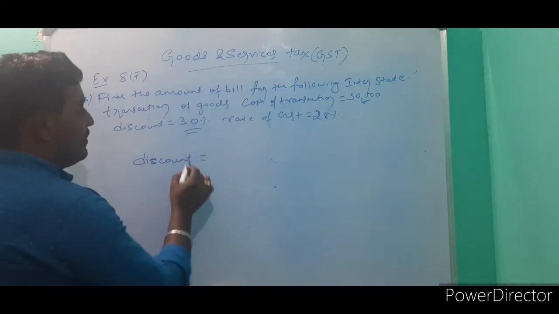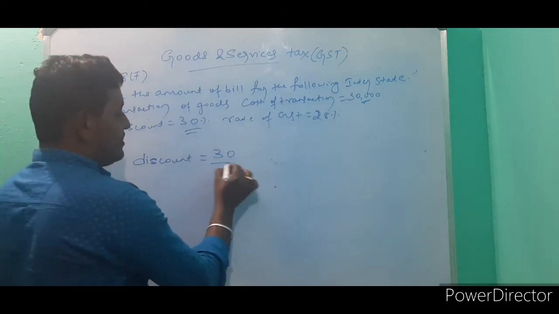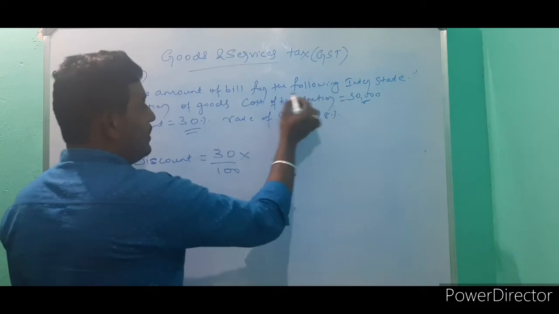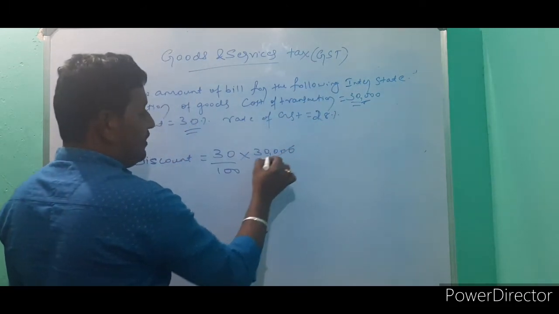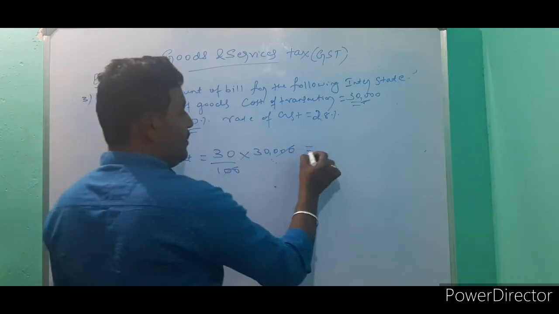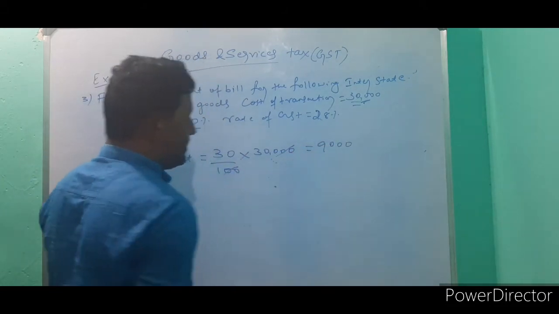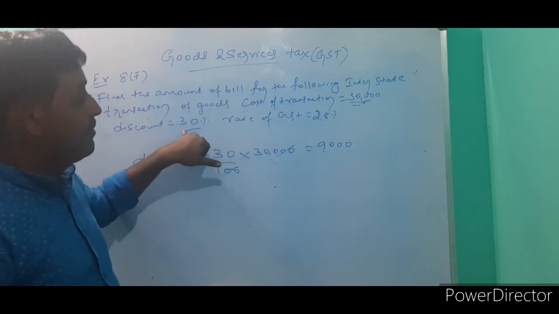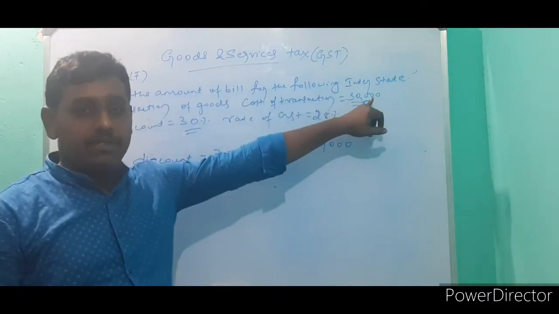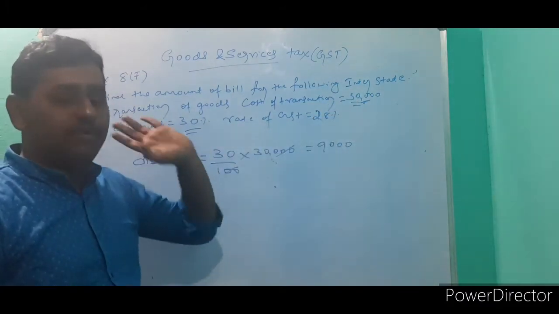Discount is equal to how much? 30% discount. That is 30 divided by 100 into the cost price, 30,000. If you cancel 2 zeros, you will get 9,000 rupees discount. The dealer gives discount of 30% on the price of 30,000, so 9,000 will be less.